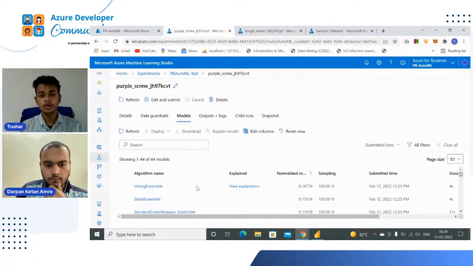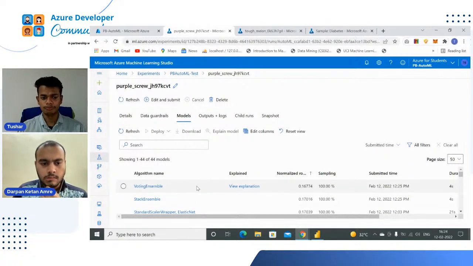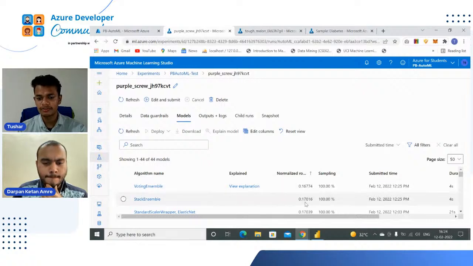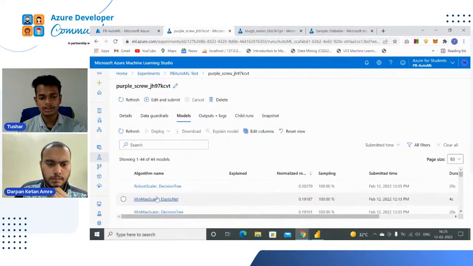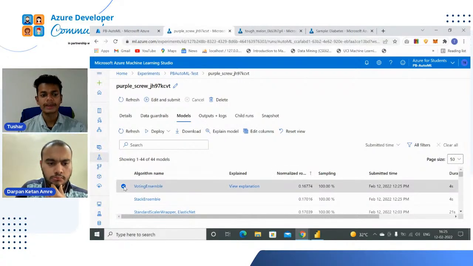Now if we have to do model deployment, what do we do? You can see that it is a normalized row, and the values are in ascending order, increasing as we go down. If we want to see which is the best model, we can just click on this, and then you will know that the decision tree is the best model. Now we can select any of the models, click on this icon, and click on deploy.